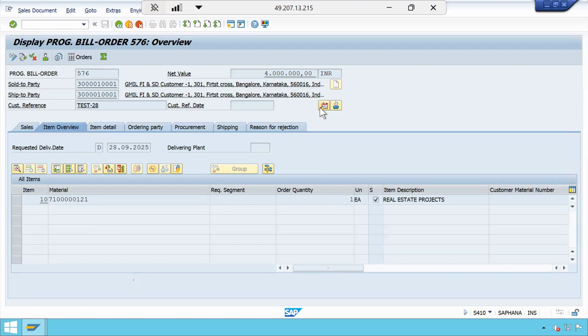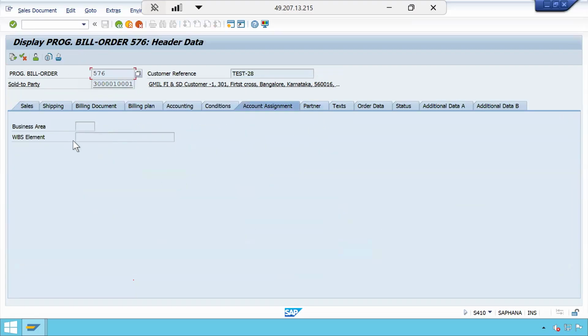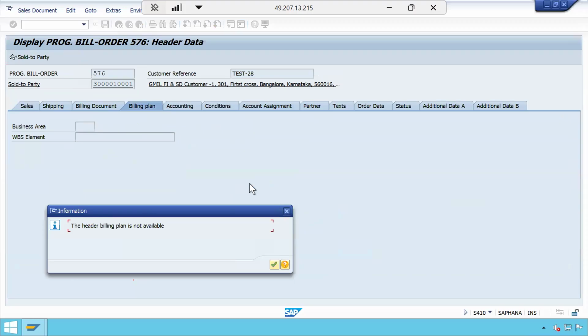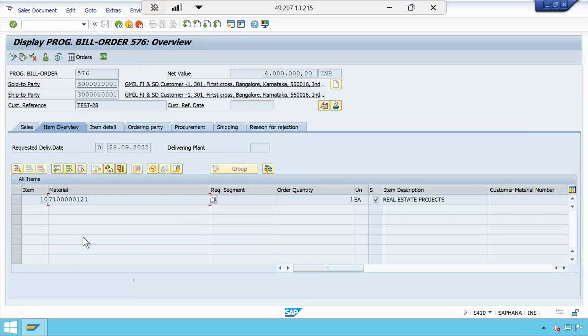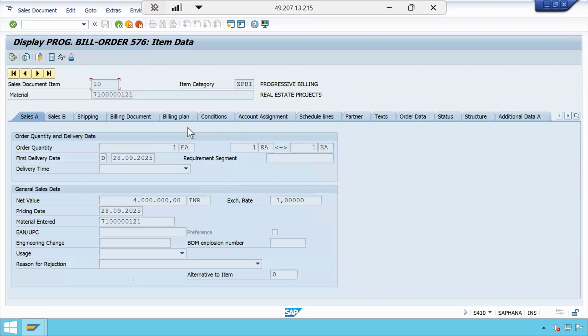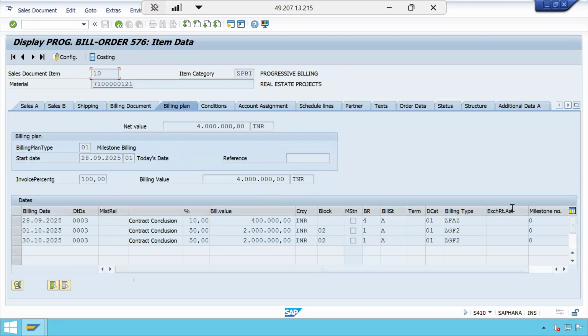And at header level, as you said, there will be only one account assignment which will be applicable for all items, and also only one billing plan. That will be the difference. Like if the customer is asking, I don't want to see what line items you are doing, I want only header level. In milestone billing case, 99% that will not happen like that. Item level only.